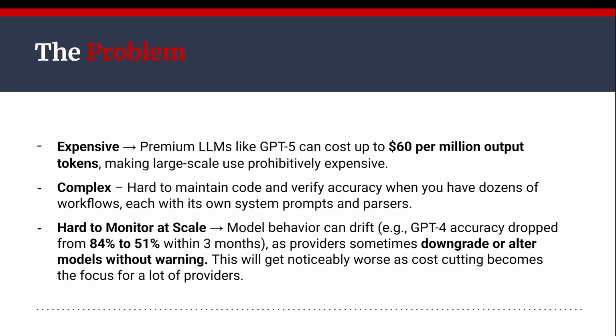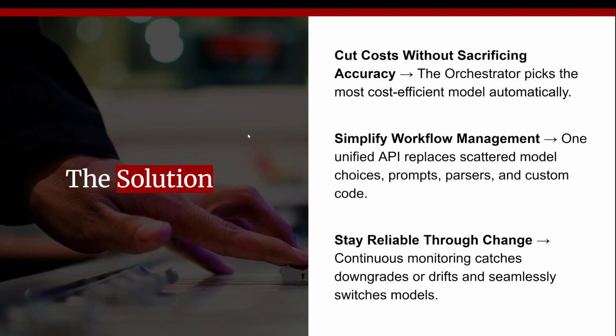In addition, providers can just downgrade or alter their models, and they're not going to even tell you. And this will get noticeably worse as cost cutting becomes the focus for a lot of providers. So we need something to address this, and that is the Orchestrator. It'll pick the most cost efficient model automatically. It'll be one unified API to unify your model choices, your prompts, your parsers, and custom code, and will be monitoring any downgrades and seamlessly switch models if that's the case.